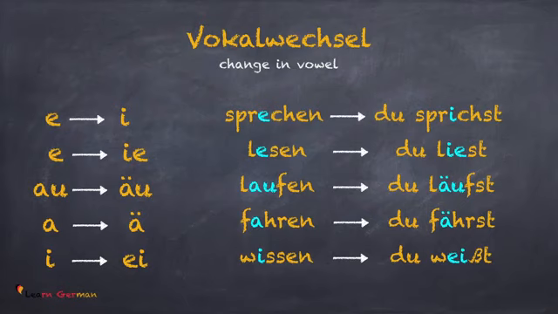The E changes to either I or IE. For example, sprechen, du sprichst. Here, the E changes to I. Lesen, du liest. Here, the E changes to IE. In the next two cases, notice the change in the sound. Laufen, du läufst. Fahren, du fährst. In the last case, the I changes to EI. For example, wissen, du weißt.